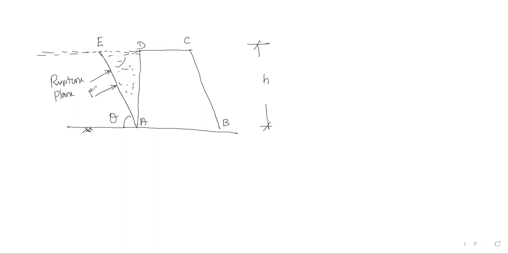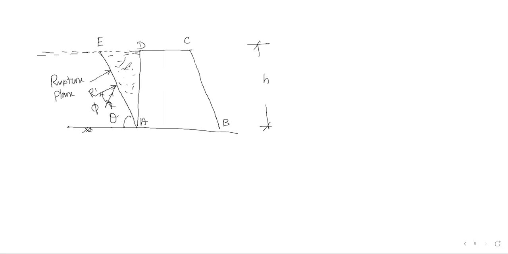Here the normal reaction and the resultant reaction are available. The angle in between is called the angle of friction, phi, the angle of limiting friction.